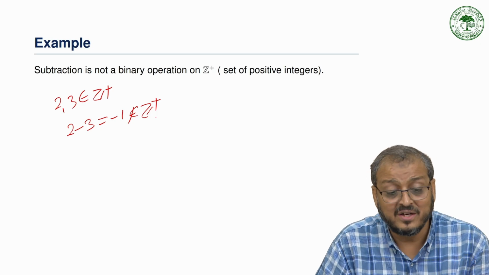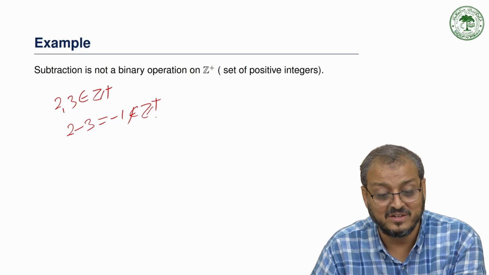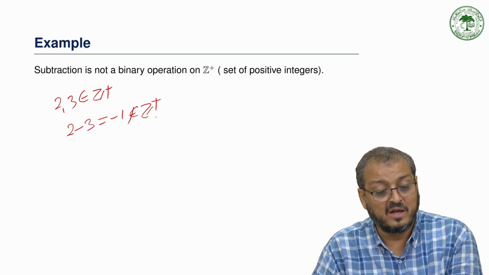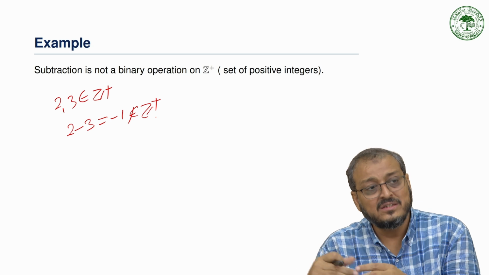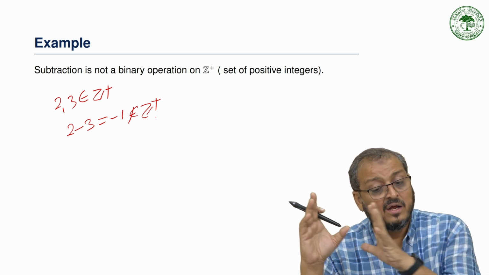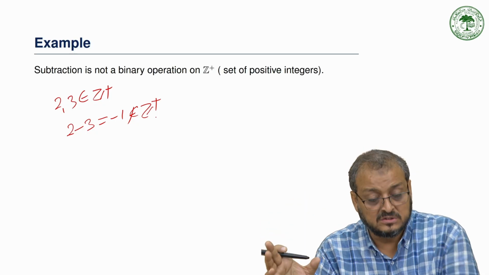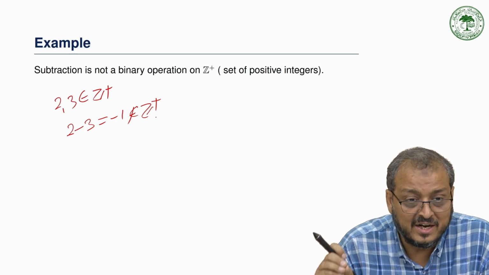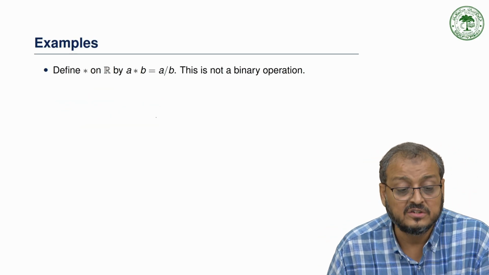But subtraction is a binary operation on the set of integers: if we take any two integers and subtract them, we again get an integer. So subtraction is a binary operation on Z, but not on the set of positive integers.